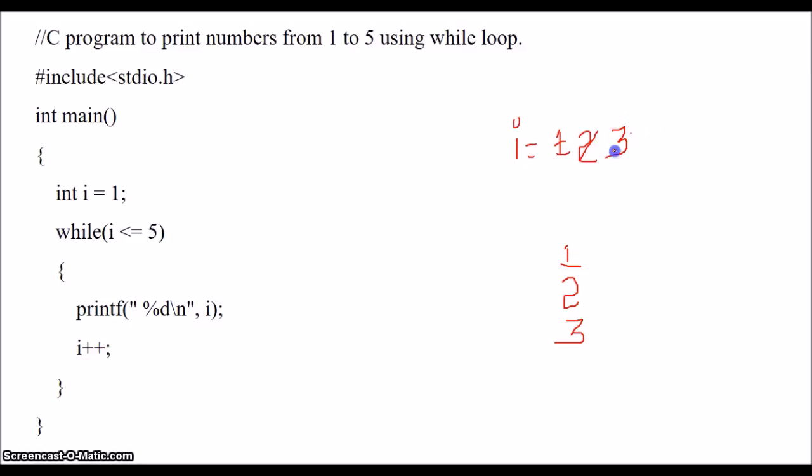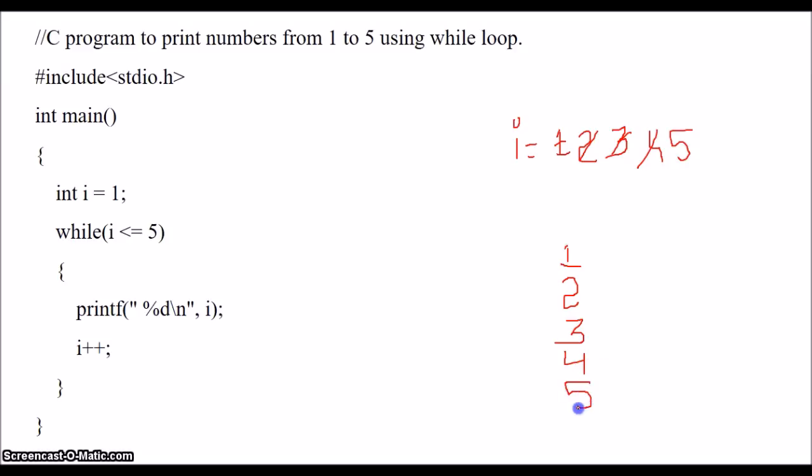I plus plus, now I value becomes 4. Check the condition, 4 less than or equal to 5. The condition is true. Enter into the body of while, print the I value. Now the I value is 4. So 4 is printed. Again increment I. Now the I value is 5. 5 less than or equal to 5. The condition is true. Again enter into the while body. Print the value of I.